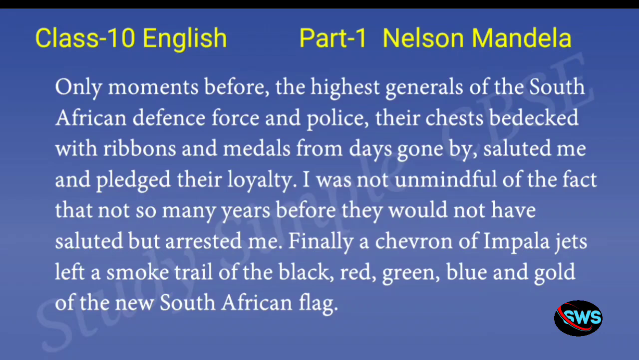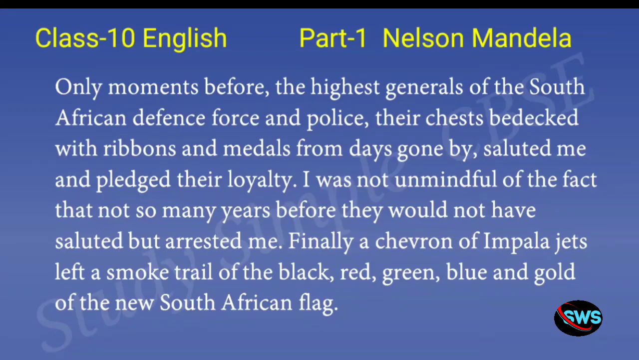So he's saying that I was not unmindful of the fact that not so many years before they would not have saluted but arrested me. So he also remembers that not so many years ago, during the years of apartheid or racial discrimination, these people who were saluting him now, since he is the president, would have arrested him.